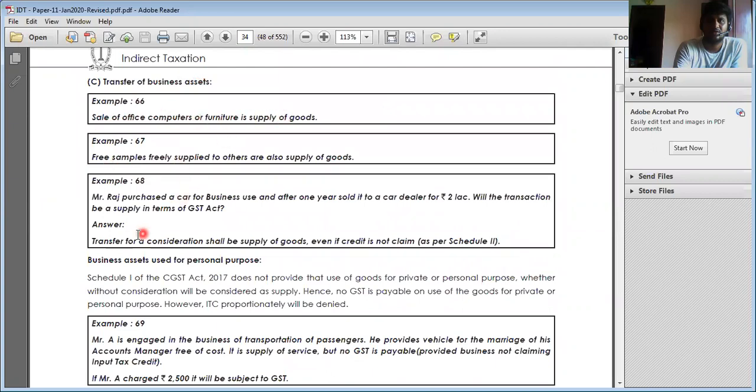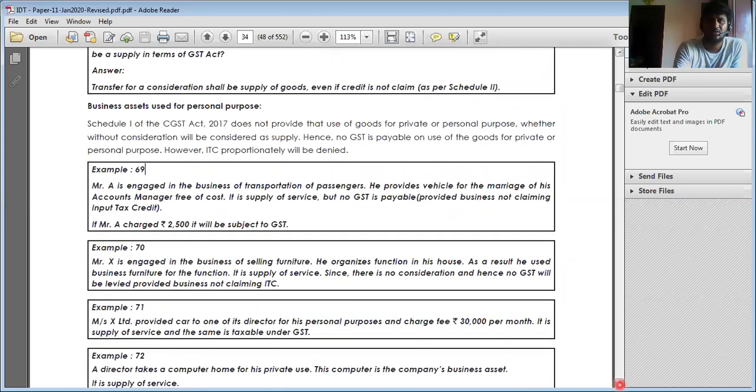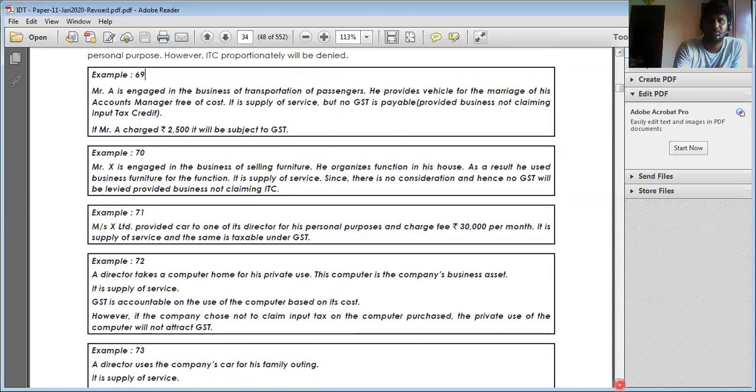Free sample is regarded as supply. If it is a car where input tax is not claimed, it is no supply. When a business asset is converted, that is, a business asset used for personal purposes, then if ITC is available, you have to reverse that ITC. If ITC is not available, then no GST.